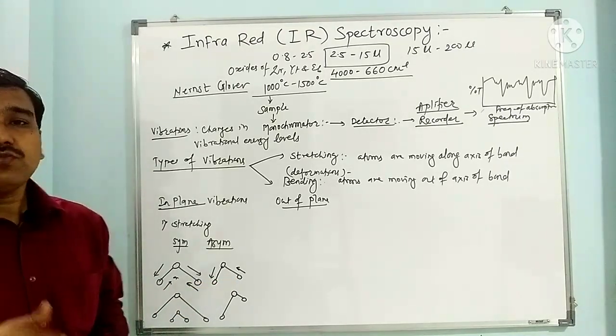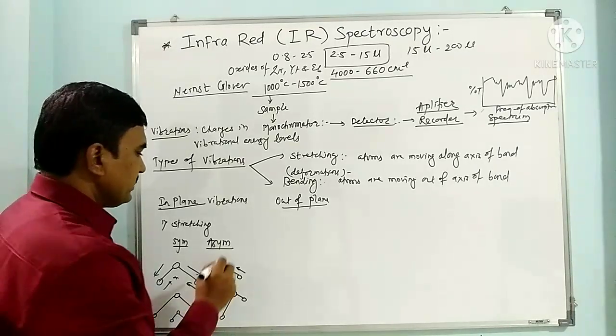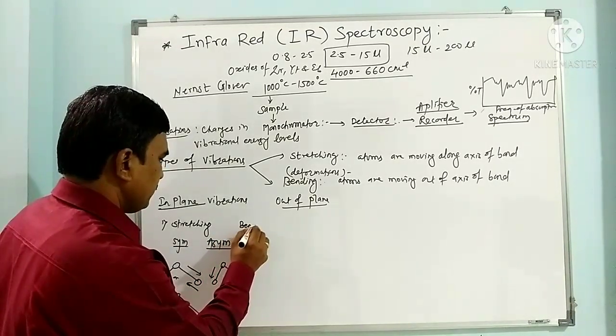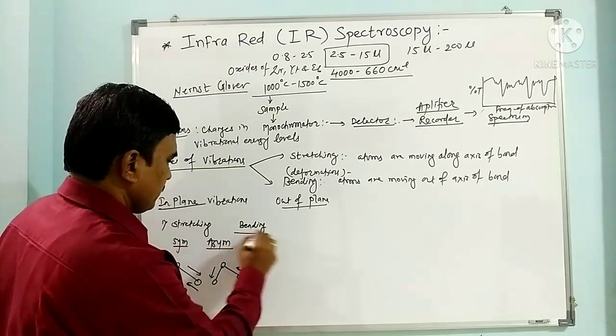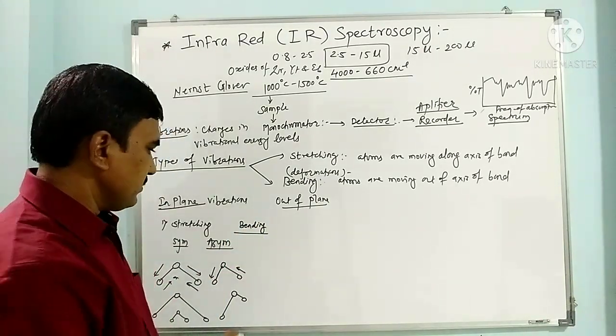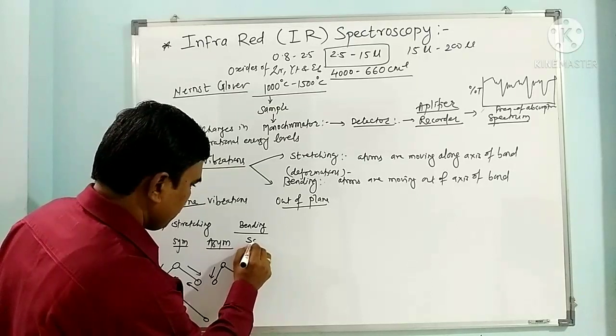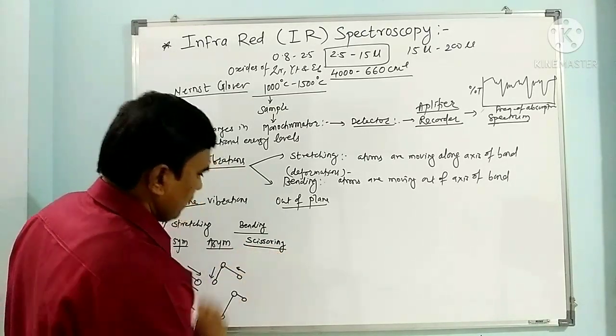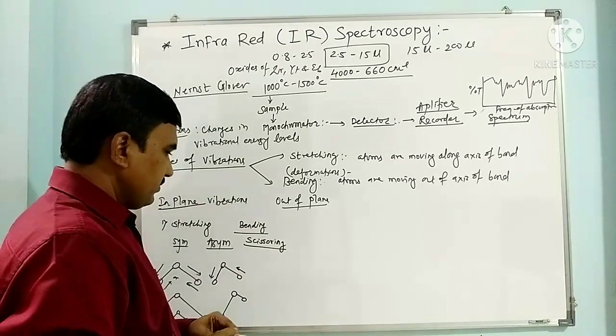Now again we have to see two vibrations here. One is scissoring and another is rocking, which are bending vibrations. First, scissoring. What will happen?